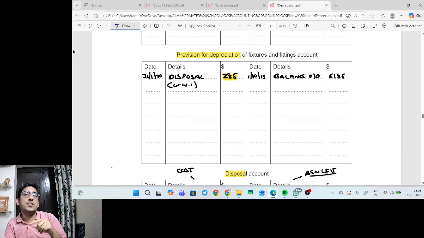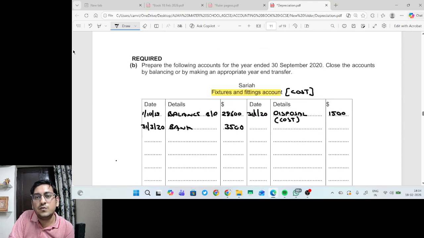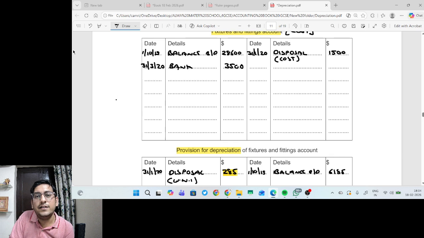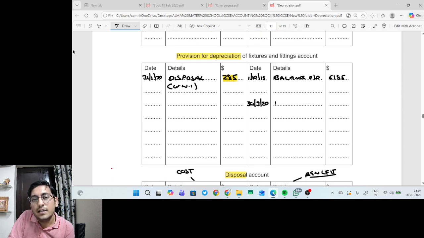It is depreciation account debit, provision for depreciation account credit. So depreciation will always be charged at the year end. My year end is 30th September 2020. This is what the question has given. So I will write an entry dated 30th September 2020, depreciation account debit.